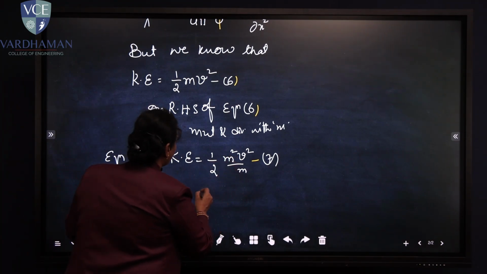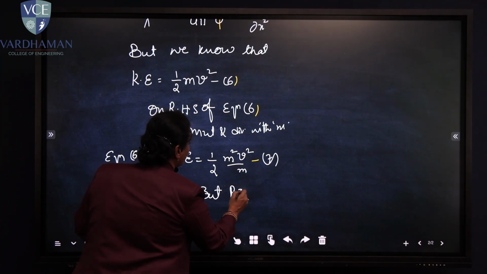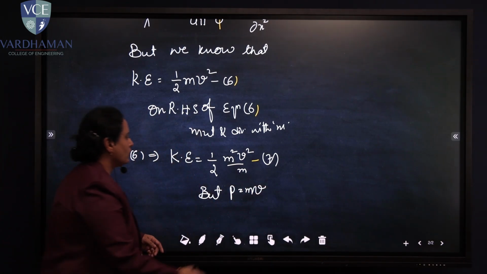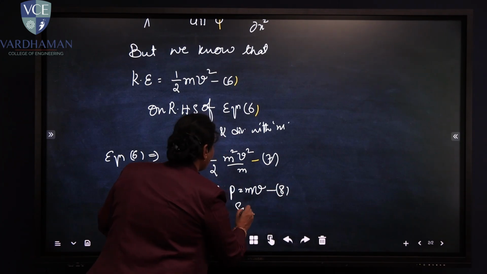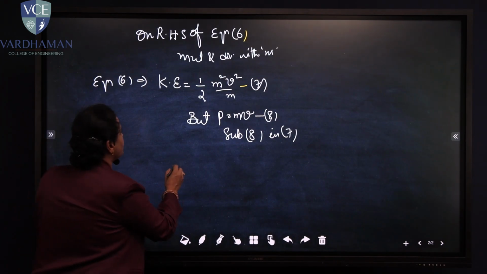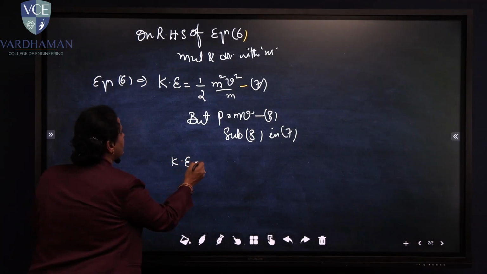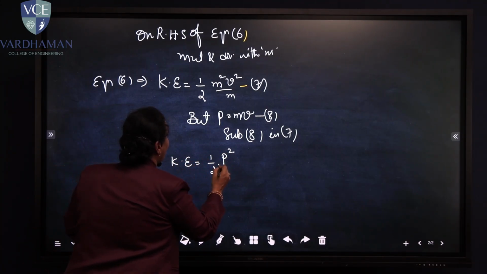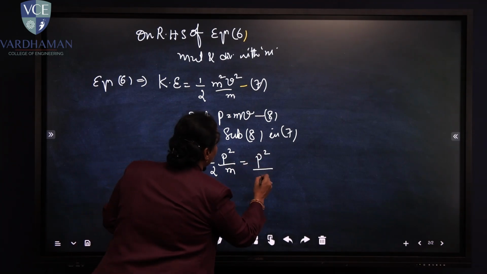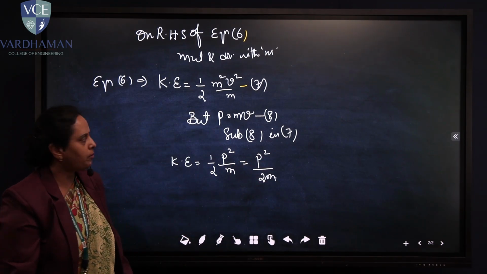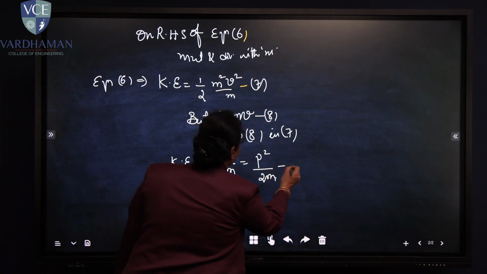So the same I am going to substitute here, p = mv, which is equation number 8. Substitute 8 in 7. With that substitution, kinetic energy is half p² by m, that is p²/2m. Let me write down kinetic energy = p²/2m. Make it equation number 9.